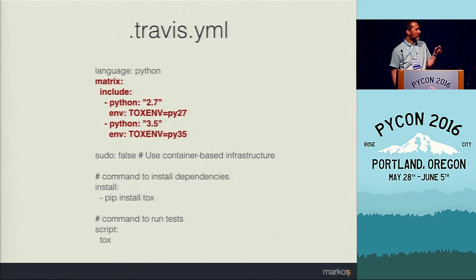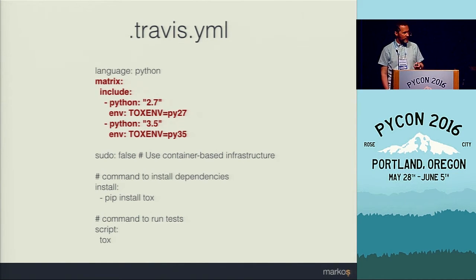So this way, Travis will use 2.7, and Tox will know from TOXENV to use the py27 environment, and this way everything works just as we would like. But it is important that those names actually match those that are used in Tox, because otherwise, obviously, it can't know which one to use.